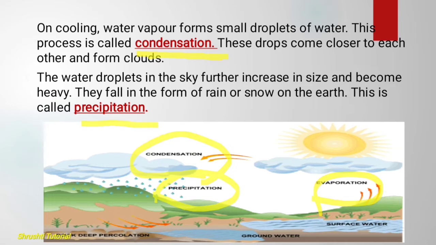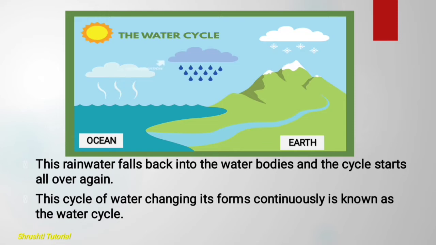Again this water comes into the groundwater, that means the surface water, that is the lakes, the rivers, the ponds. This process is what? Repeating. So we call this the water cycle. See the picture here. So the rainwater falls back into the water bodies and the cycle starts all over again. So this cycle of water changing its forms continuously is known as the water cycle. I hope this is clear for you.